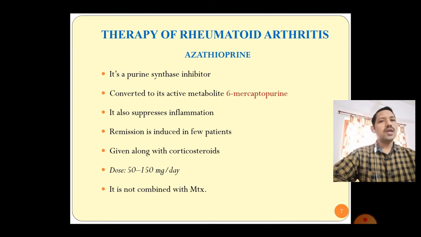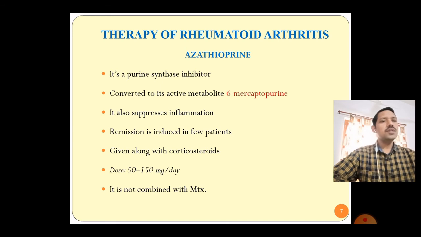Next one is the azathioprine. Again, it's an immunosuppressant of the class purine synthesis inhibitor. This azathioprine's metabolite is active, that is 6-mercaptopurine. It also suppresses the inflammation.